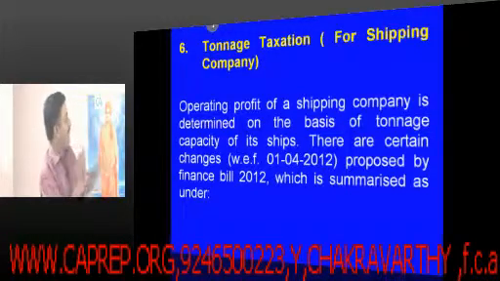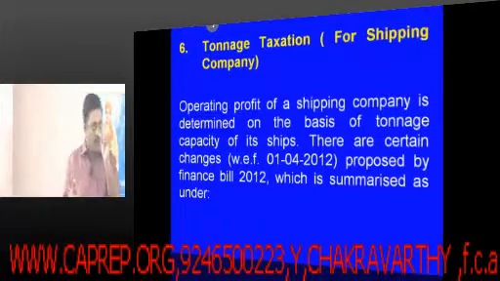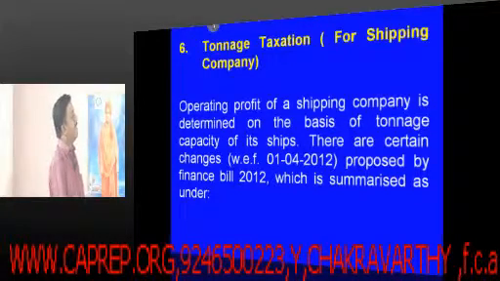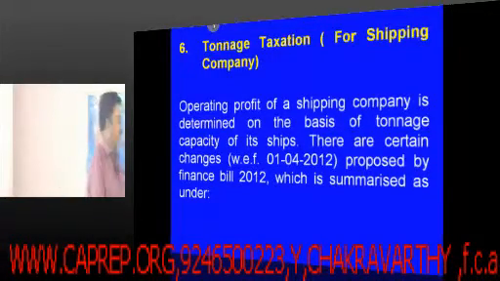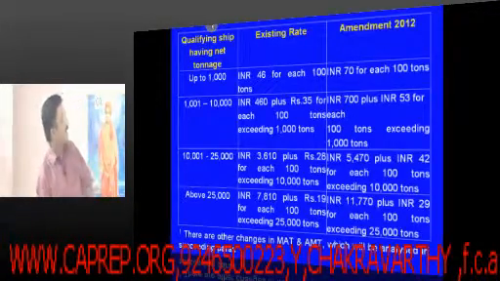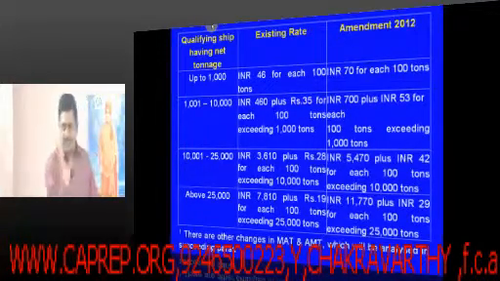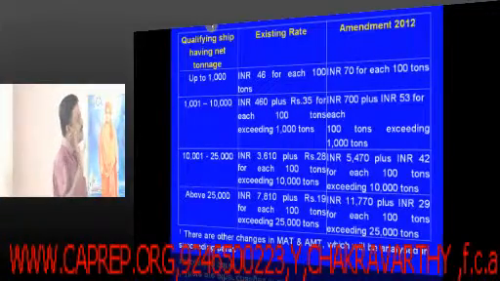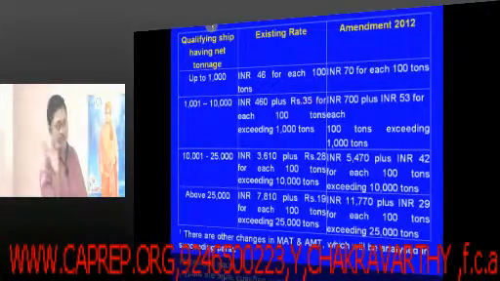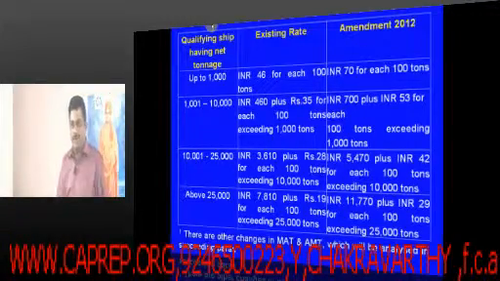So here what I am trying to put before you is how to calculate the income of shipping companies. The operating profit of a shipping company is determined on the basis of the tonnage capacity of its ships. Of course, there is a small change there. Earlier, the income that you have to offer is based on the tonnage capacity of that particular ship: up to 1000, 1000 to 10,000, 10,000 to 25,000, above 25,000.